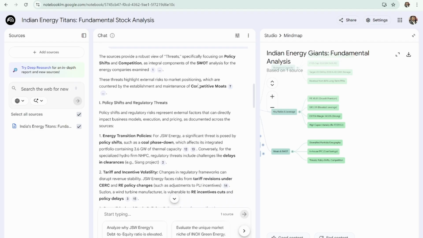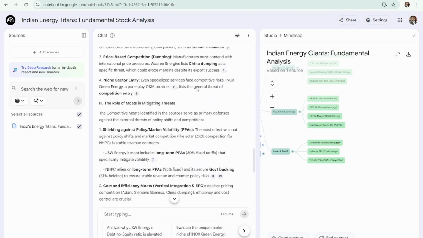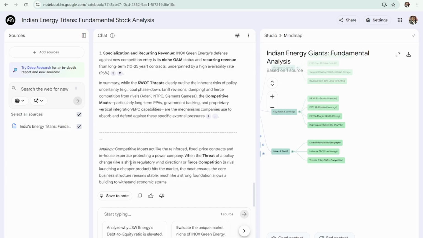So it just tries to explain all of that in detail. I will not go into reading all of this as of now. What we will now ask is, we are an investment firm focused on mid cap growth oriented companies with multi-bagger potential.